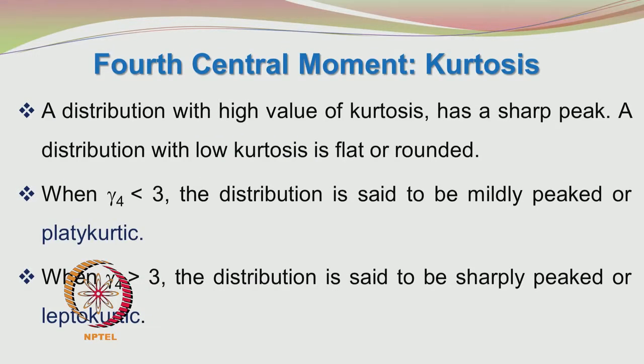Okay, a distribution with a high value of kurtosis has a sharp peak. On the other hand, a distribution with low value of kurtosis is flat or rounded. When the gamma 4 value is less than 3, the distribution is said to be mildly peaked or platykurtic. Okay. When gamma 4 is greater than 3, the distribution is said to be sharply peaked or leptokurtic.